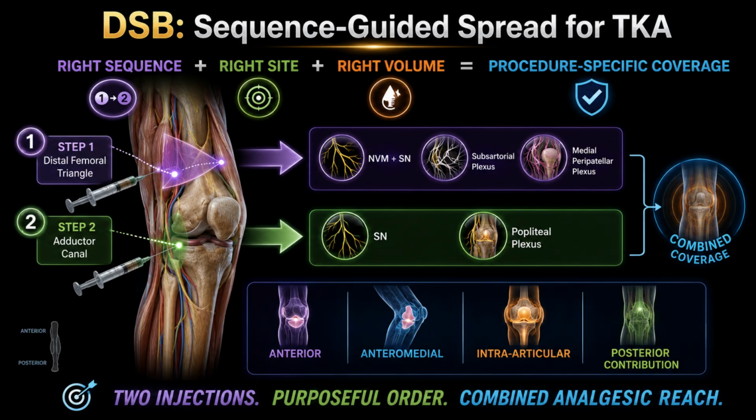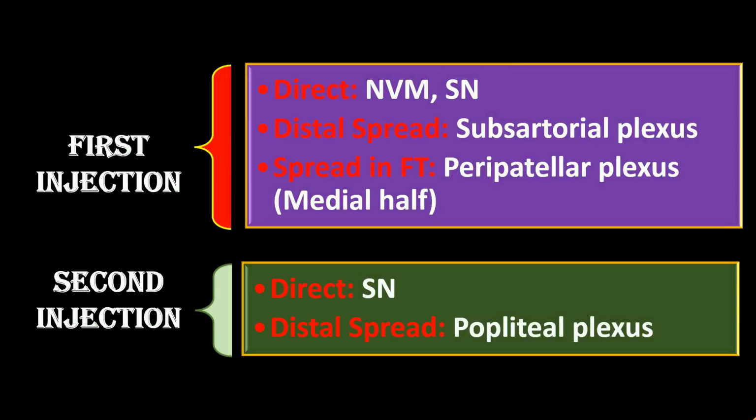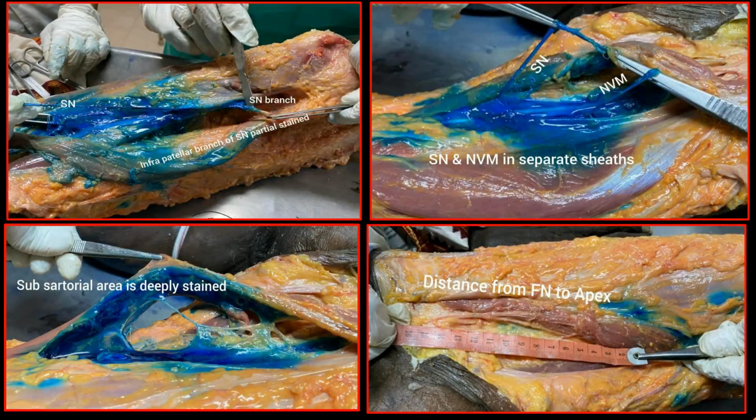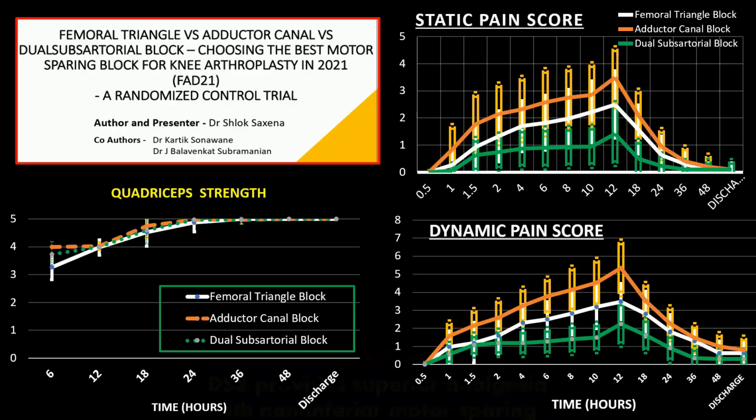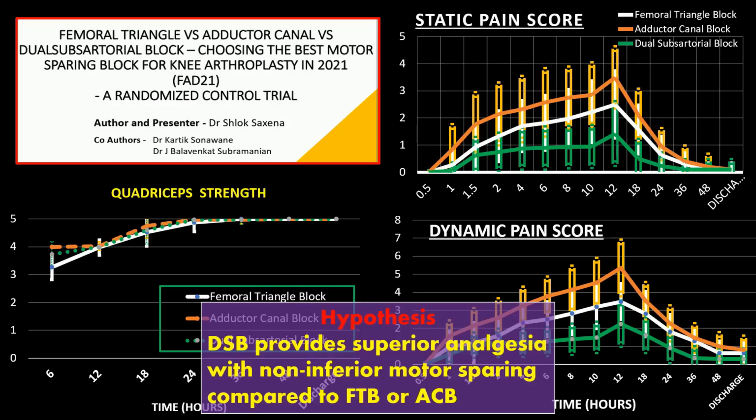This proposed spread pattern, including involvement of relevant neural components, was observed in our cadaveric study and is supported by our clinical volume comparison study and RCT. In our RCT, DSB showed a superior analgesic profile compared to femoral triangle block or adductor canal block alone, while maintaining a non-inferior motor sparing effect.